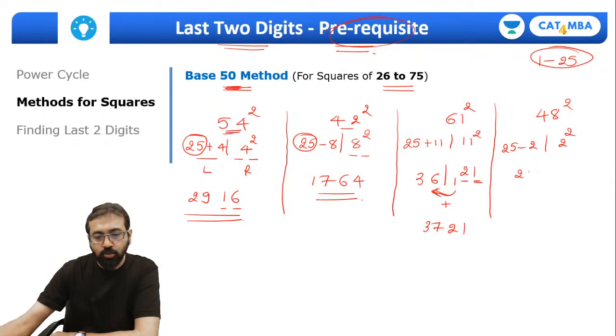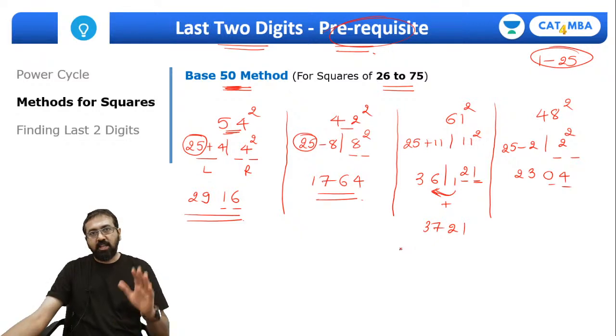What is 25 minus 2? 23. What is 2 square? 4. So how can we make it a 2 digit number? By writing it 04. So this is the square. Are we clear with this, everyone?